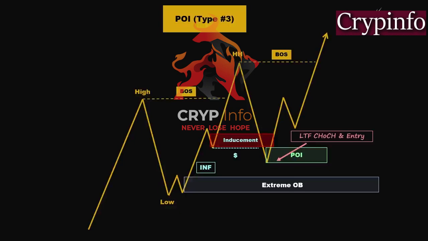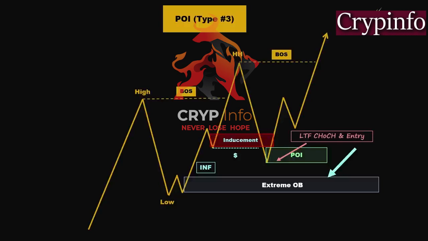Notably, in this scenario, there's no need to wait for the price to reach the extreme order block before entering the market. Many traders make the mistake of waiting for the price to reach this extreme order block, expecting it to mitigate the extreme demand. However, in this setup, the price ignores the lower order block and instead creates a bullish POI. It shows a change of character on the lower time frame and sharply moves back to the upside.